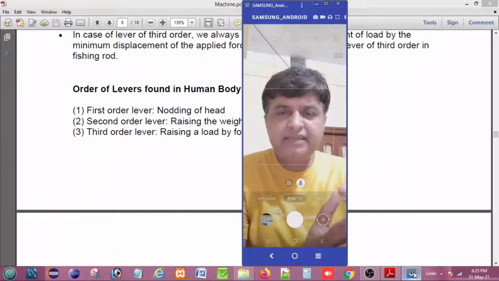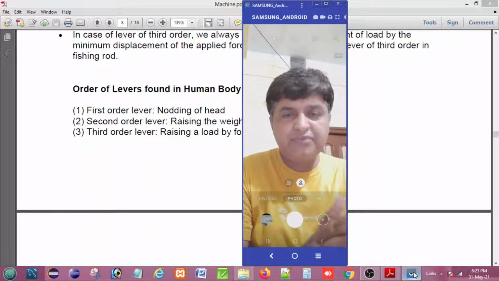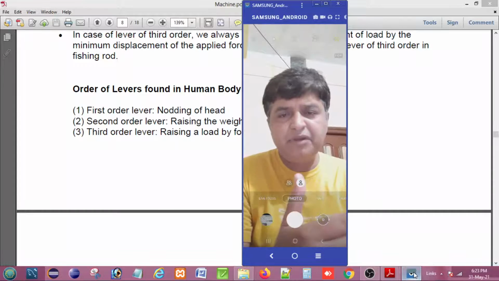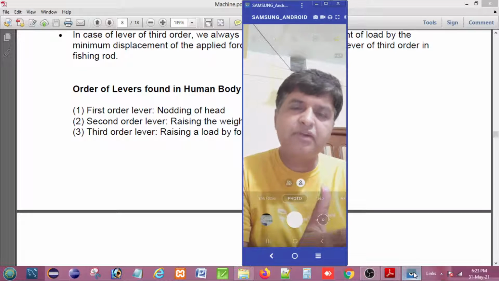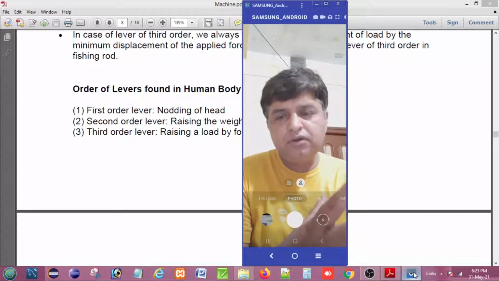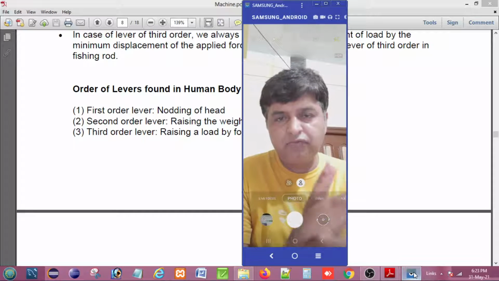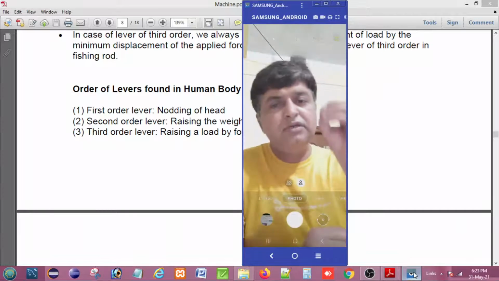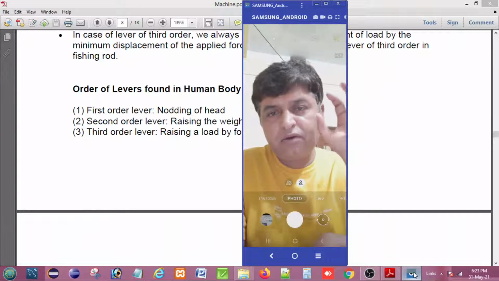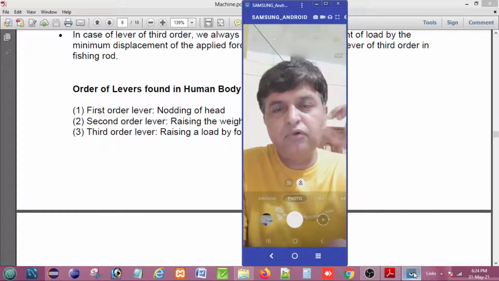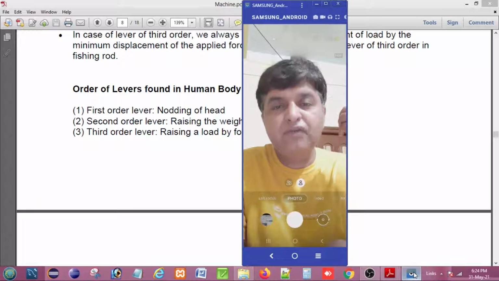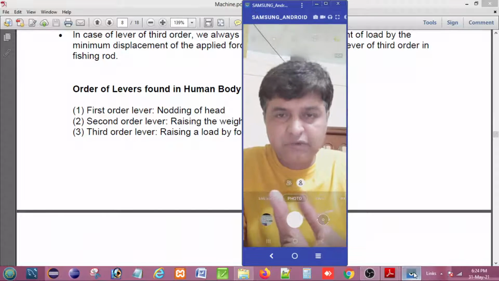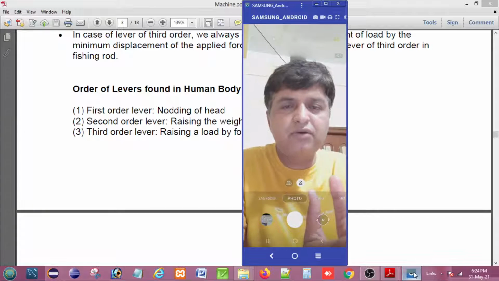We already find that levers have 3 types, class 1, class 2 and class 3, and the type depends upon the position of the load, effort and fulcrum. So whenever we calculate or find out answers to different types of questions, we have to follow the positions. Depending upon the position of load, position of effort and position of fulcrum, we can classify the lever as a class 1 lever, a class 2 lever, or a class 3 lever.